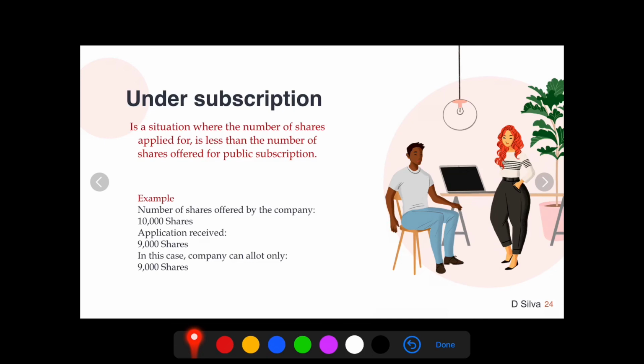Keeping all these aspects in mind, in our next class, let's begin with some simple journal entries on how the company will issue the shares.